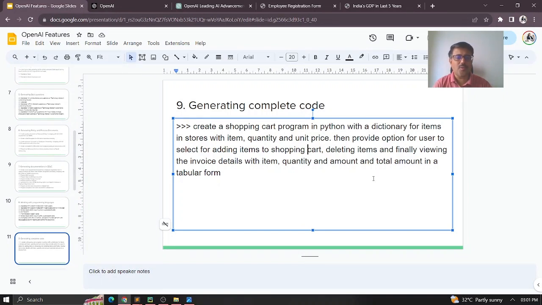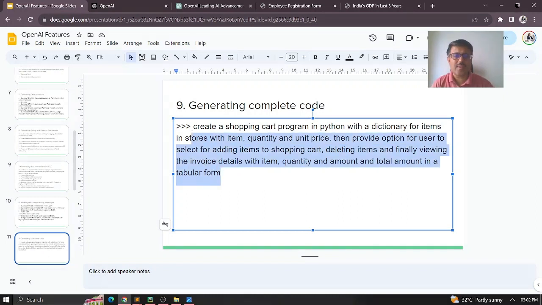And then the total amount, I mean, once all the items are taken in the shopping cart, what is the total amount? So everything in a tabular form is what I needed. See, if you look at it here, the way you are writing the prompt matters. In fact, one of the highest paid jobs today is prompt engineer, because the more clarity they have on how to ask the questions, the better they can get the best out of ChatGPT or any OpenAI tools.